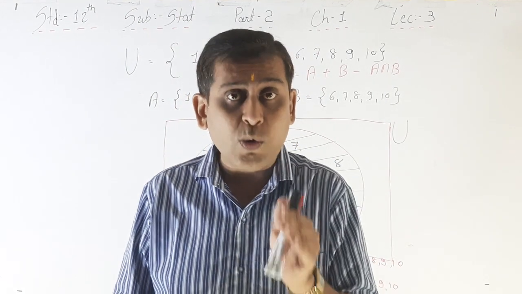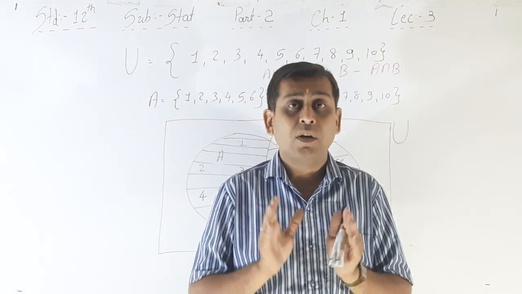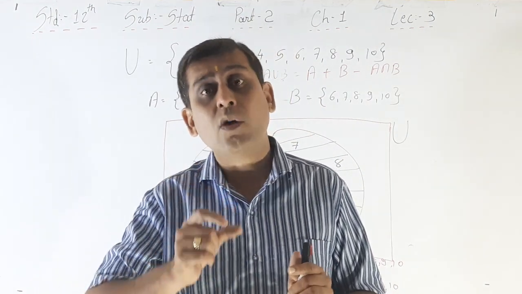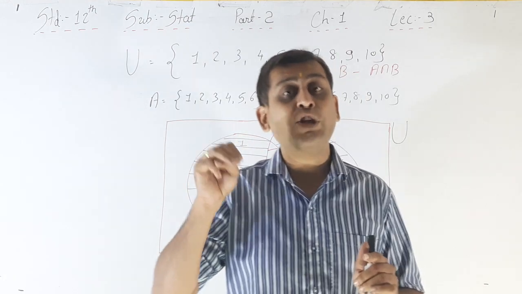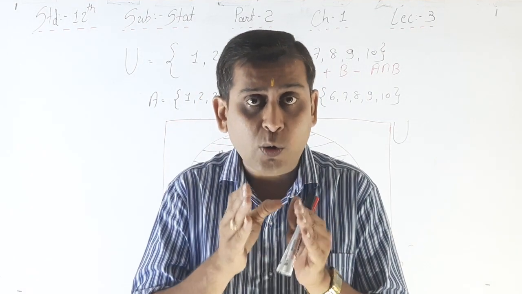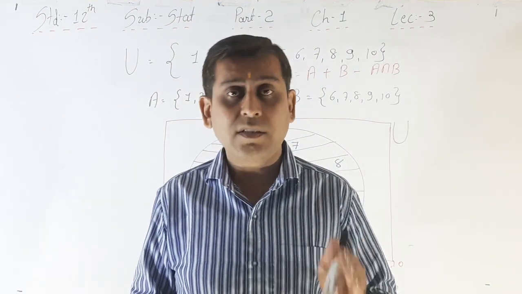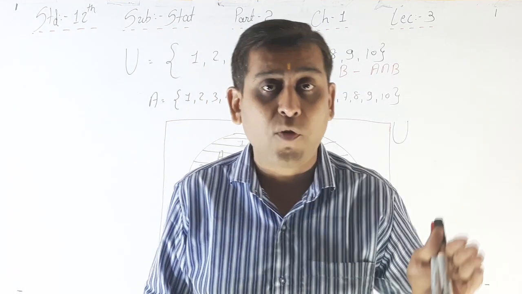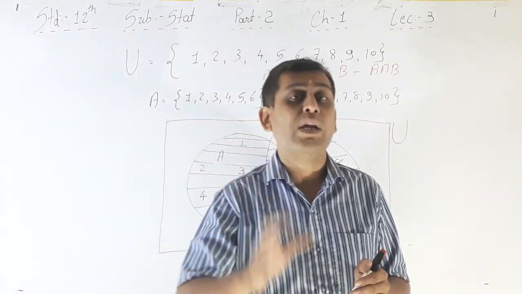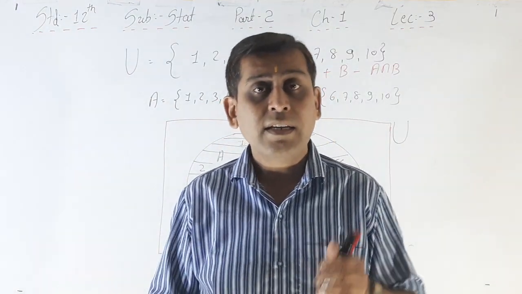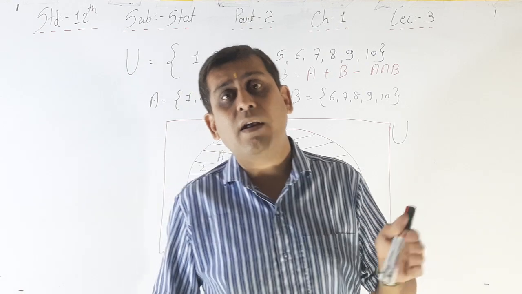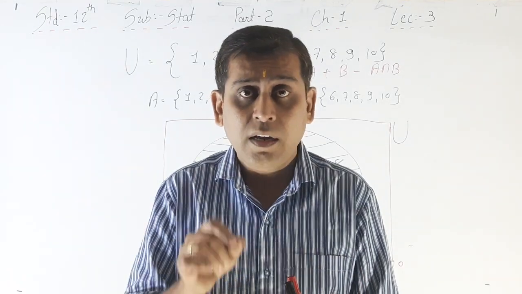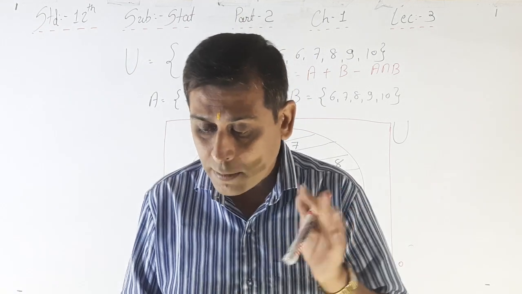Now what is A union B? Total 16 cards. 13 cards of heart including 1 king, and the remaining 3 kings are there. That's why A union B is equal to ace of heart, second, third, fourth, fifth, sixth, 7, 8, 9, 10 of heart, then jack of heart, then queen of heart, then king of heart, and then spade, diamond, and club kings are there. That is 16 cards. That is your A union B. Okay.